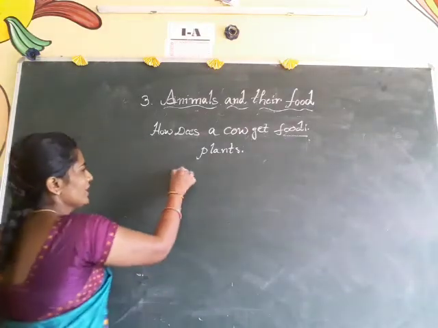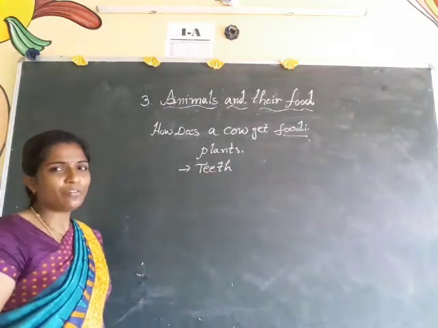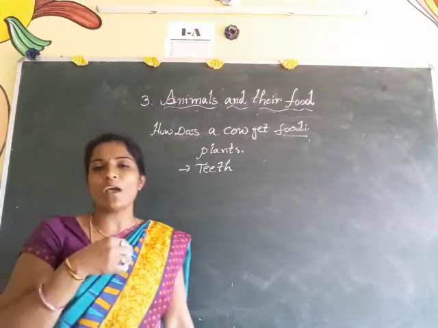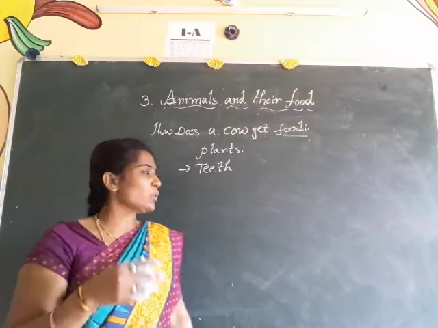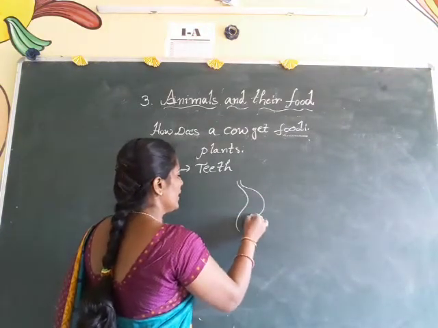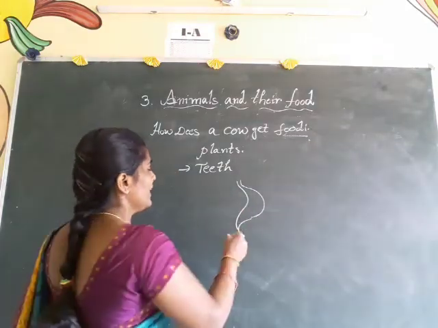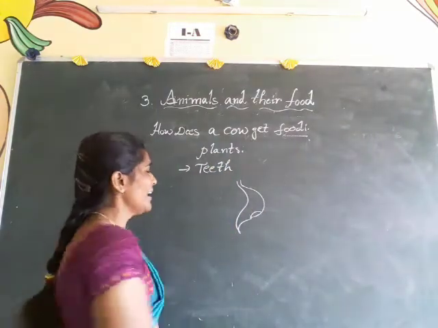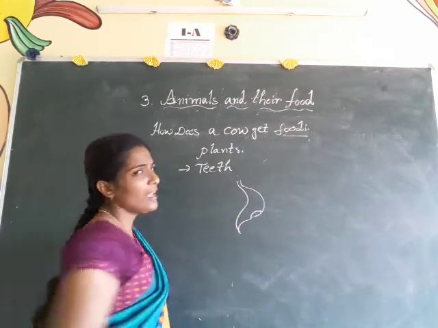It uses its front teeth, or incisors, to quickly cut the grass and swallow it quickly. After that, it stores the food in a part of its stomach. It has a very large stomach. In that part of the stomach, the cow can quickly eat the grass, swallow it, and store it.